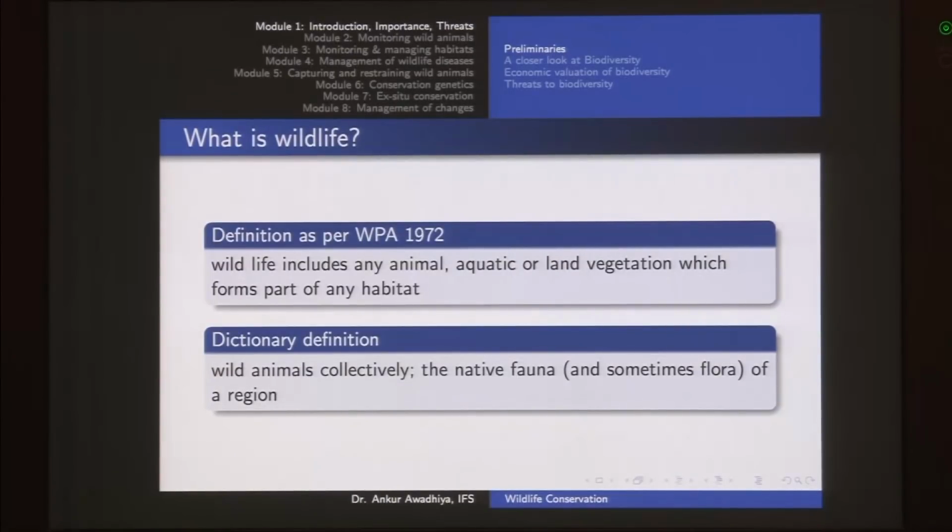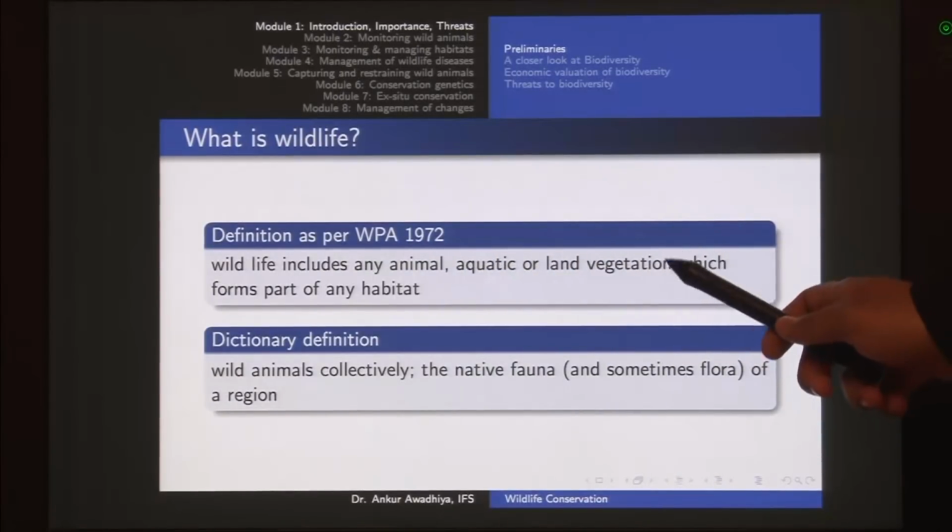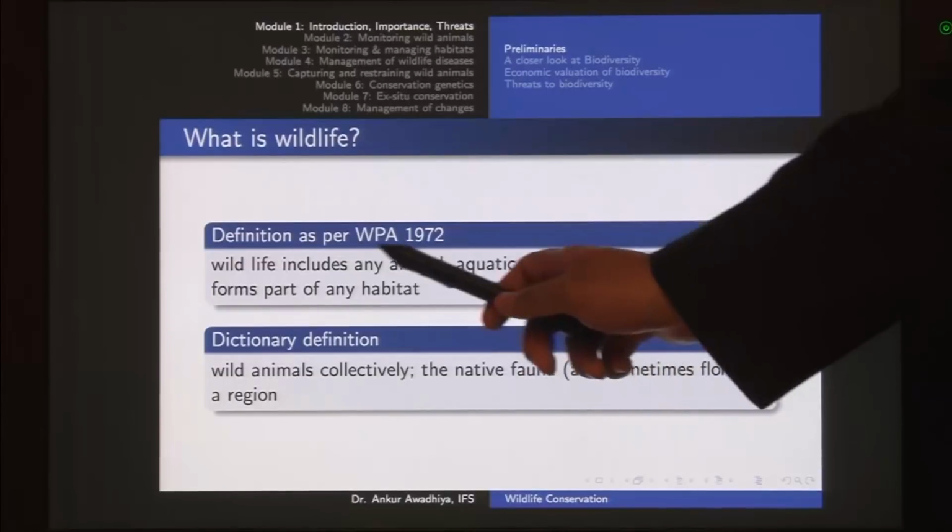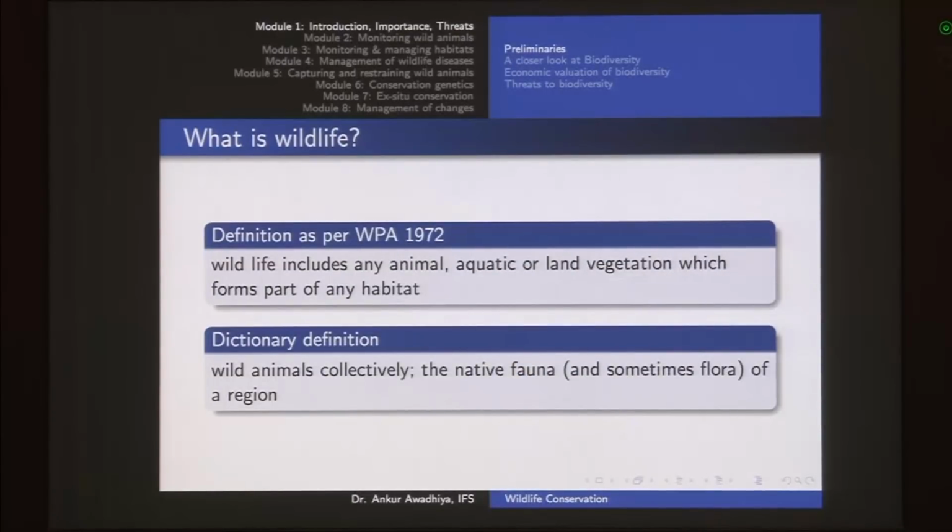Now when we talk about wildlife conservation, what is wildlife? So this is the most important definition, because this is coming from one of our laws, the Wildlife Protection Act. So wildlife includes any animal, aquatic or land vegetation which forms part of any habitat. Now the important thing is it includes animals, it includes plants, and which form part of any habitat. So this habitat may be a wild habitat, or this habitat may be any other habitat as well.